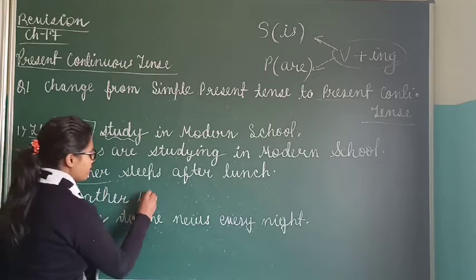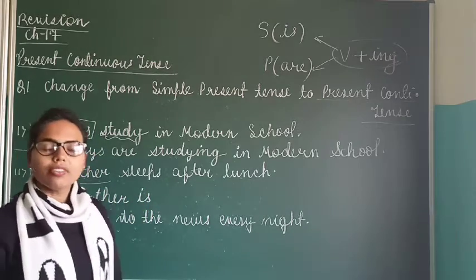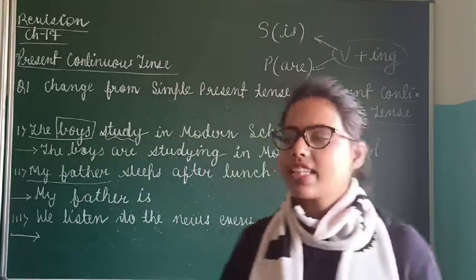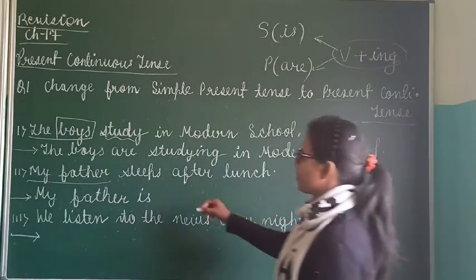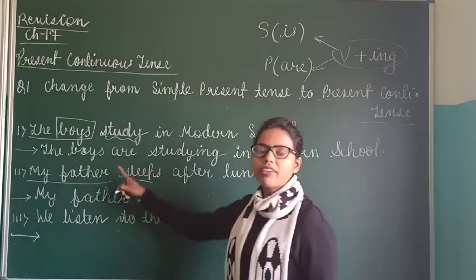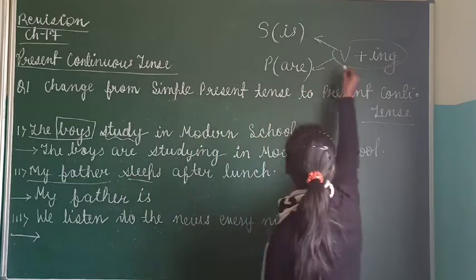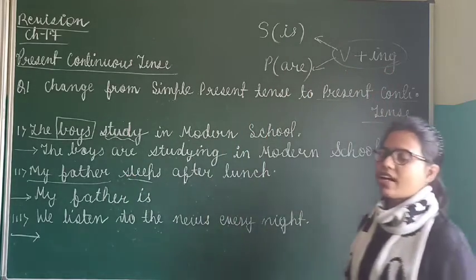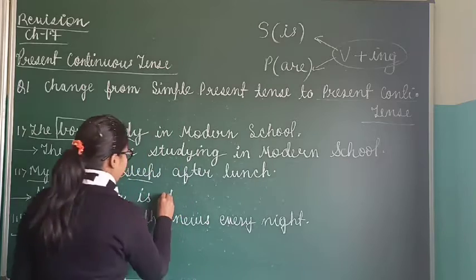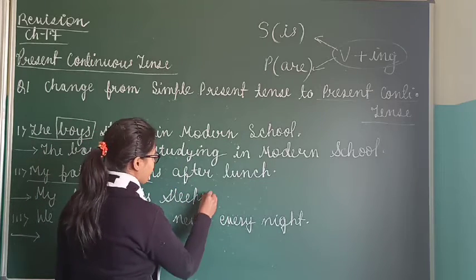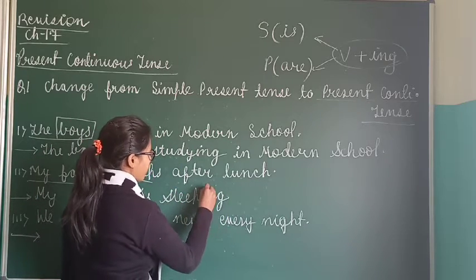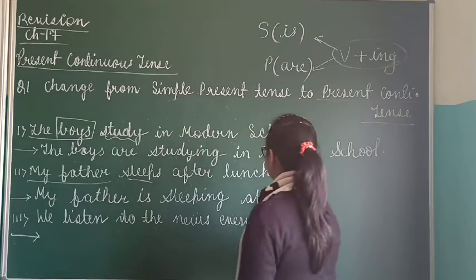Now what is the verb? Verb means doing words, action words. यहाँ काम क्या हो रहा है? You see, sleeping. My father sleeps. So in verb what we need to add? In verb we need to add ing. So here we will add my father is sleeping after lunch.